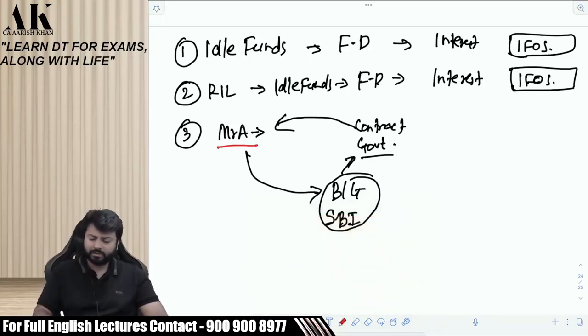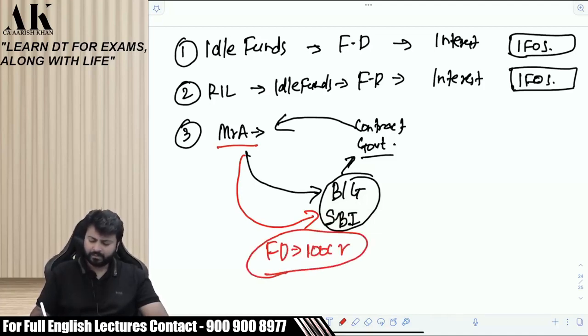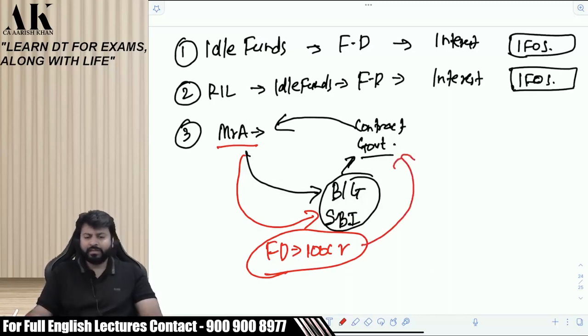So what does Mr. A do? He goes to SBI and makes an FD of 100 crore rupees over there, and gives a bank guarantee to the government that he will do the contract on time. Generally, if you take a contract from the government or from any person, the other person will ask for a bank guarantee that you will complete the entire project on time. Because in case you do not complete it on time, the government will say we will be under loss.